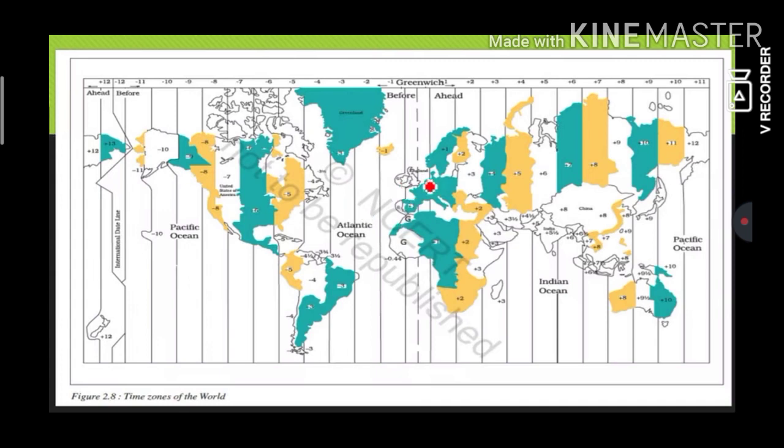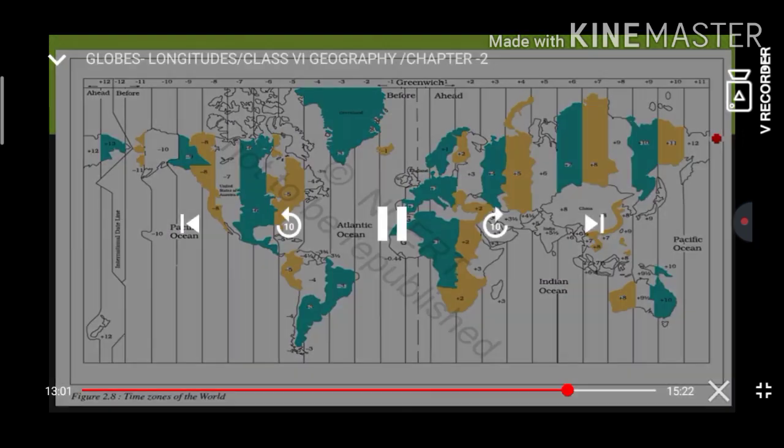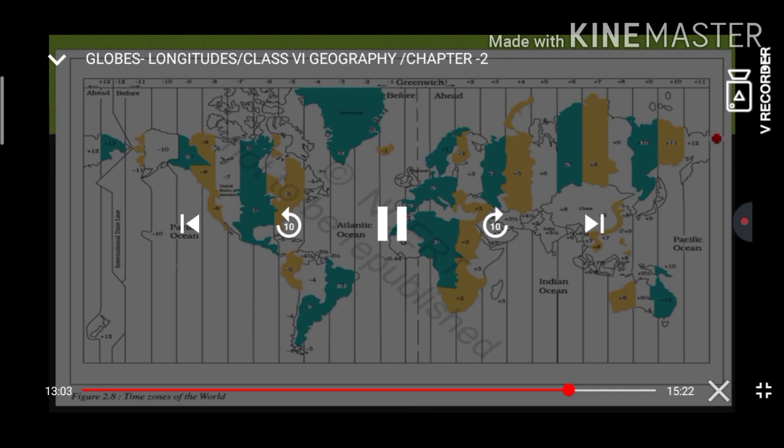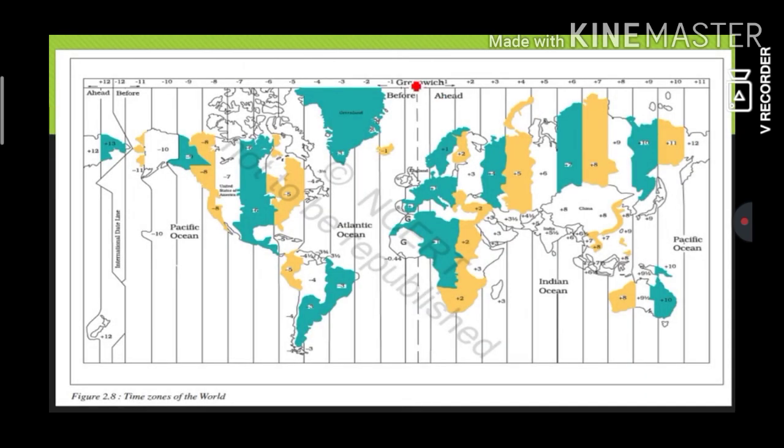Now this is what I was talking about. This is the rolled out map of the globe. This is not the globe. If you cut the globe and spread it, it will probably look like this. Now you will see here, this is the line I was talking about, right? The 0 degree GMT, Greenwich. To here, this is the eastern hemisphere, and to the west, the western hemisphere, right?